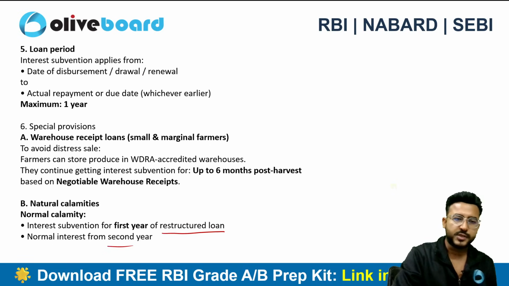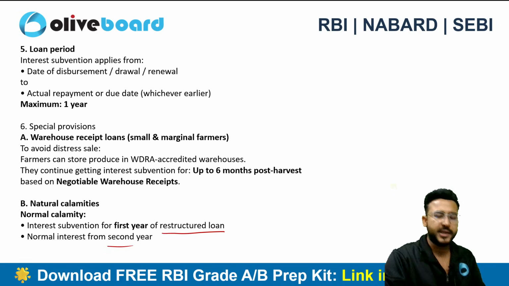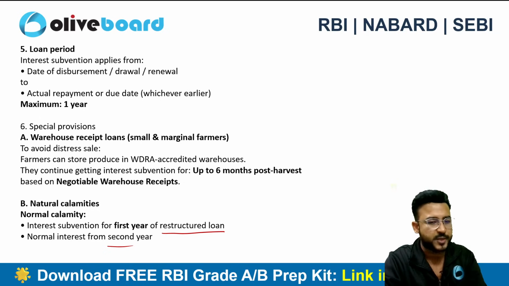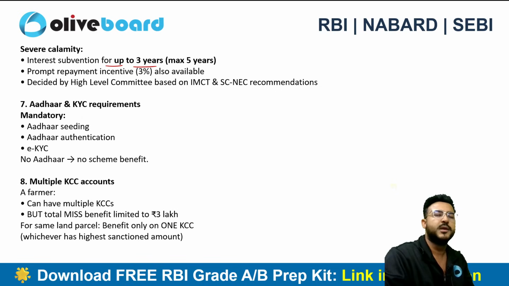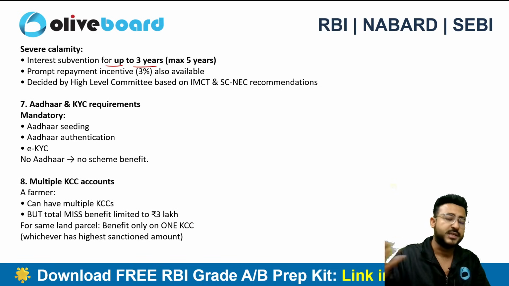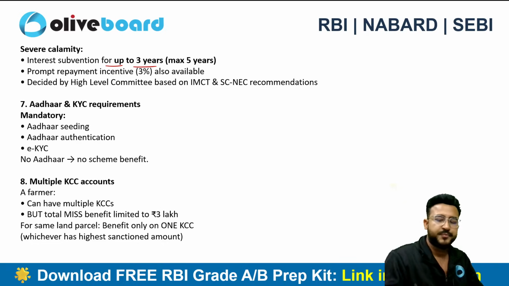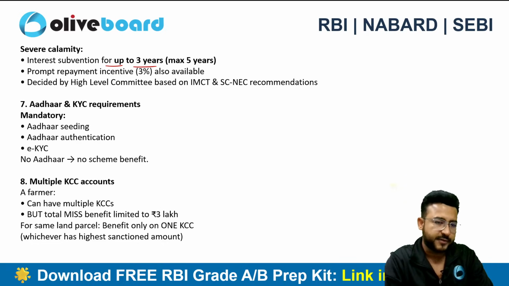Okay. So in case of natural calamity, if it is a normal calamity, then for 1 year you will be getting the interest subvention. Then from the second year you have to pay the full interest. In case of severe calamity, there are even better benefits available, right?